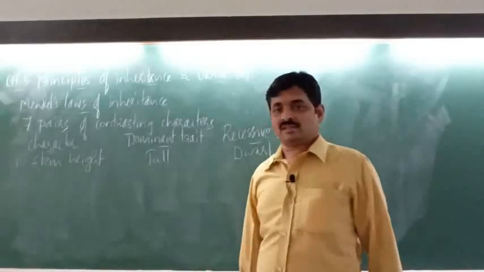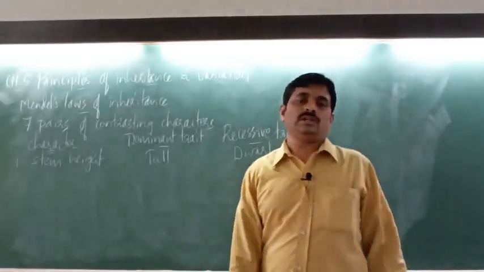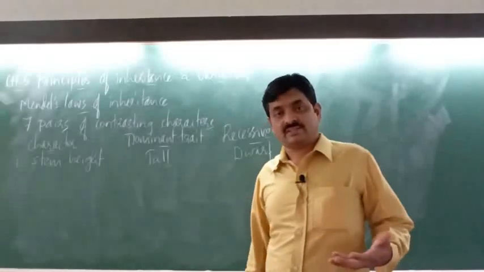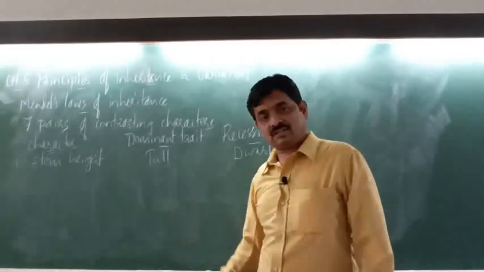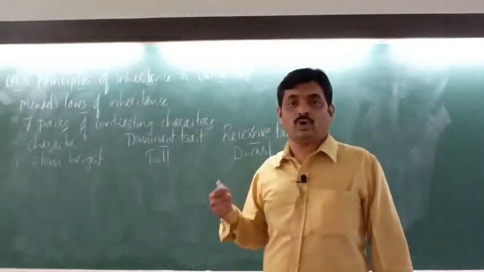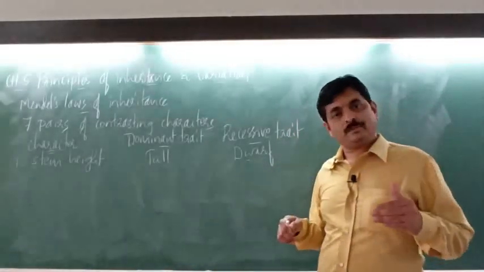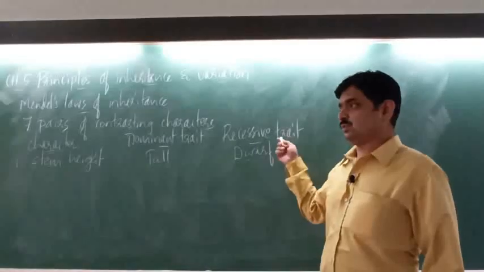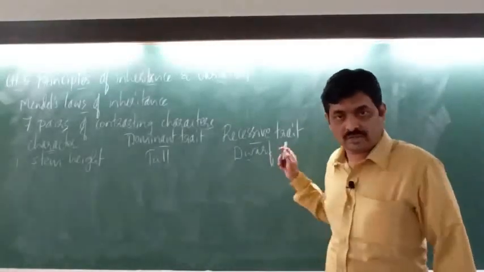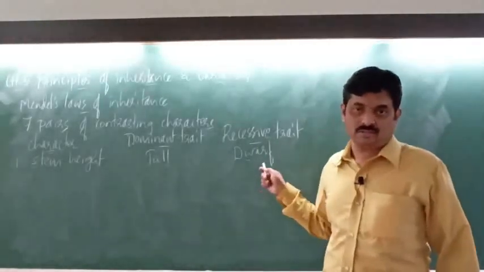Tall, that is tallness, is the dominant trait. It is called dominant trait or dominant character because tallness is controlled by dominant gene, whereas dwarf, that is short. So dwarfness is a recessive trait because it is controlled by recessive gene.